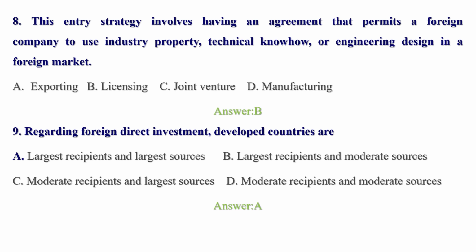Regarding foreign direct investment, developed countries are A. largest recipient and largest source, B. largest recipient and moderate source, C. moderate recipient and largest source, D. moderate recipient and moderate source. Therefore, regarding foreign direct investment, developed countries are the largest recipient and largest source. This one is straightforward. You know that the most developed countries have a large share in international marketing. Therefore, the answer is A, which is the correct answer.